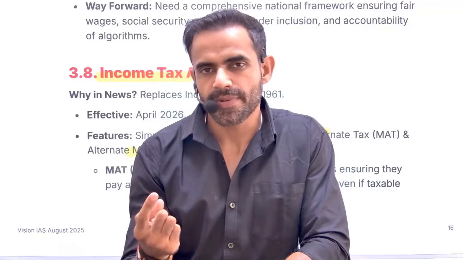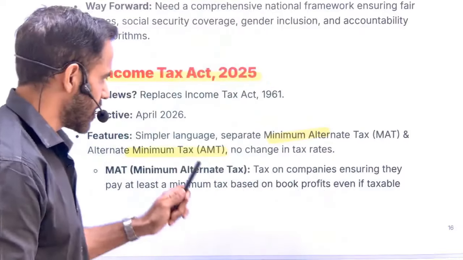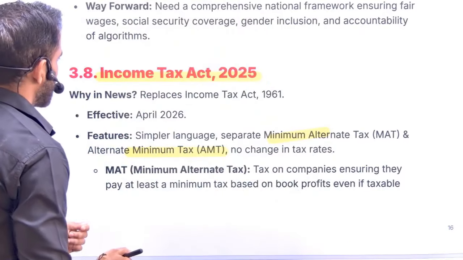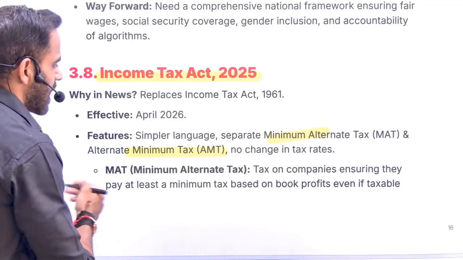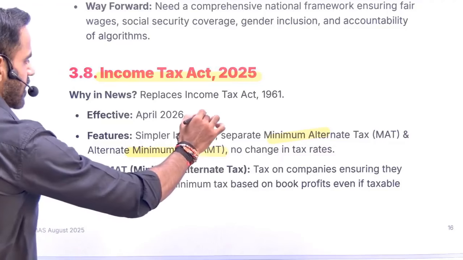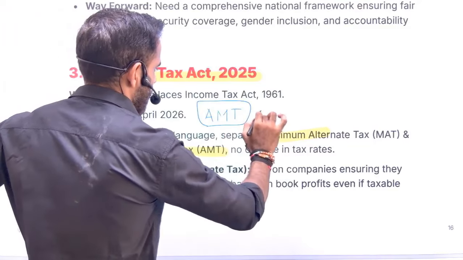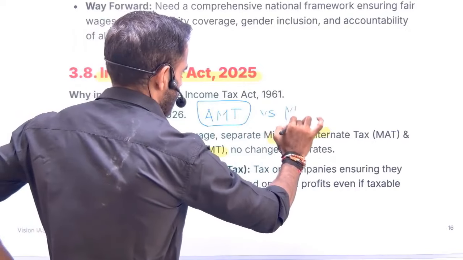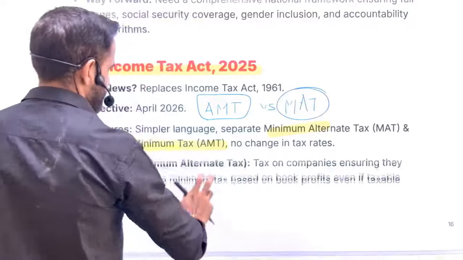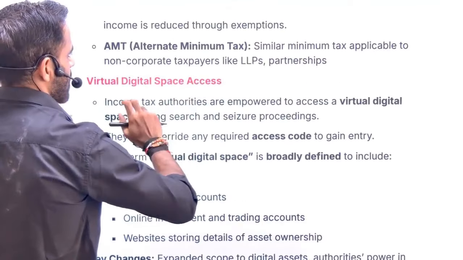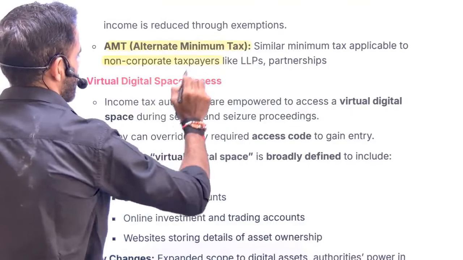For non-company entities, there is AMT, alternative minimum tax. So this recent change in the Income Tax Act has separated it. That simply means now there are two different provisions. One is AMT, which is for non-companies, and MAT. MAT is for companies. What is MAT? Minimum alternative tax. So AMT will be applicable to non-corporates.